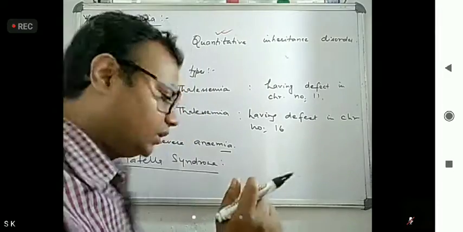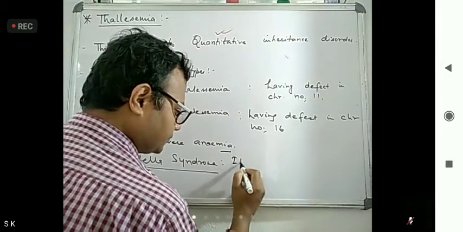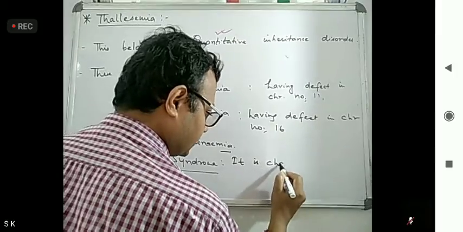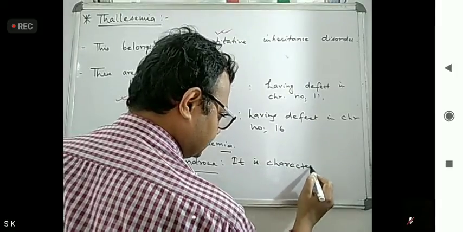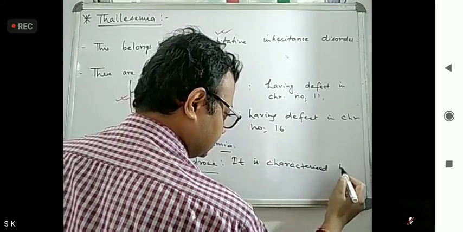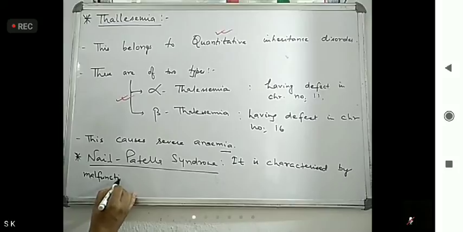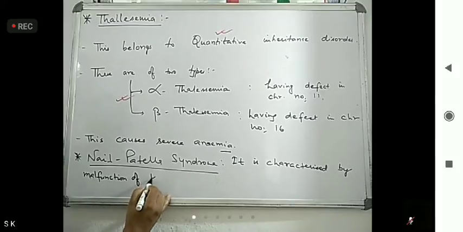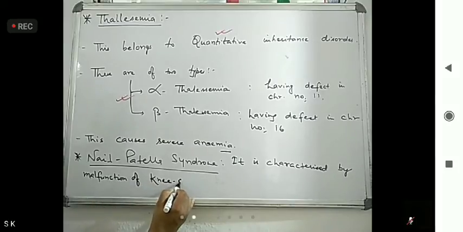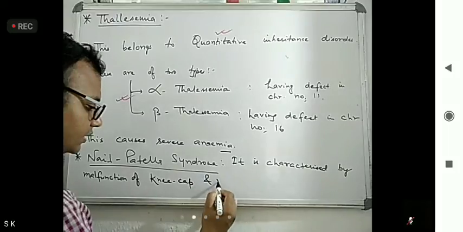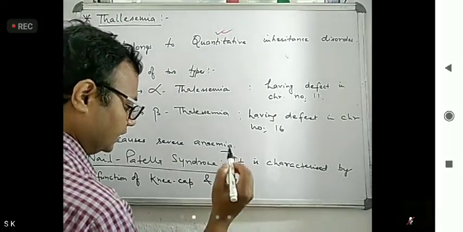It is characterized by malfunctioning of kneecap and nails.